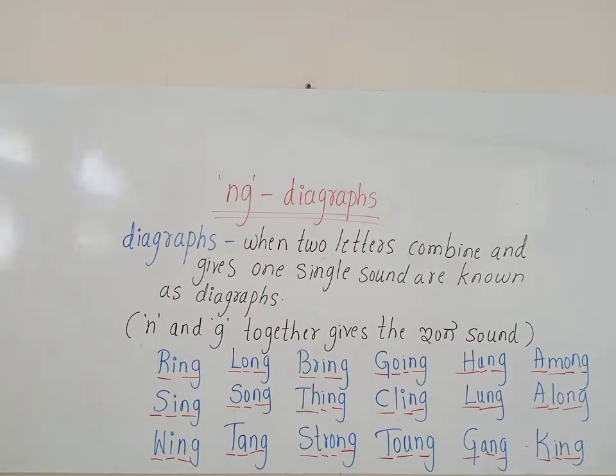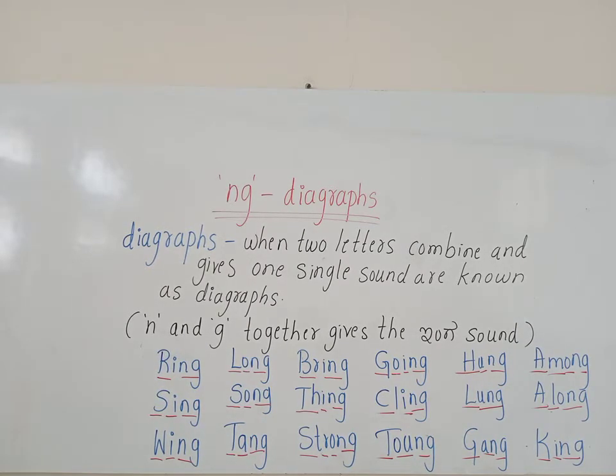Take a screenshot of this so that later on you can write it in your notebook. Okay, children, ring, sing, wing, long, song, tang, bring, think, strong, going, cling, tongue, hung, lung, gang, among, along, and king. So these are the NG digraph words.